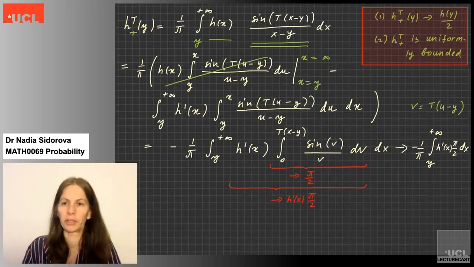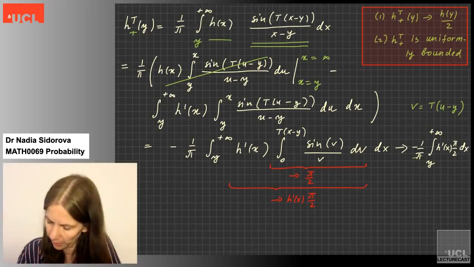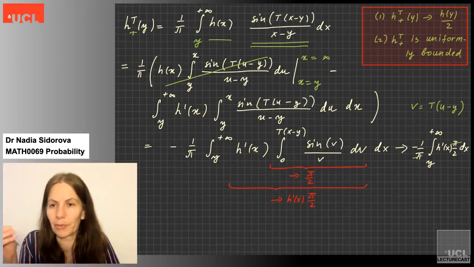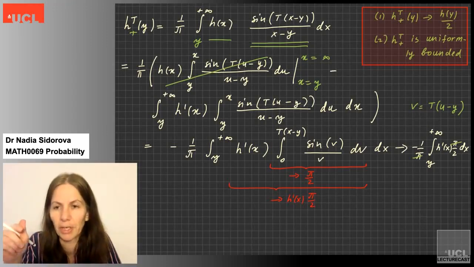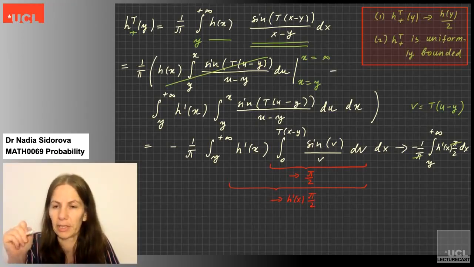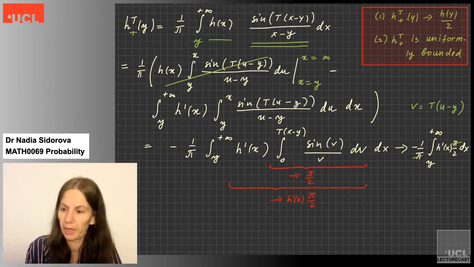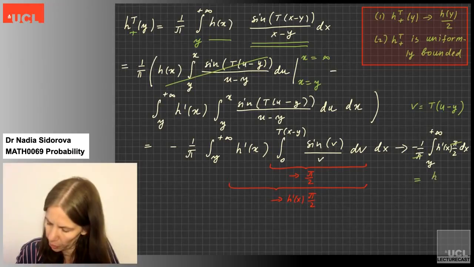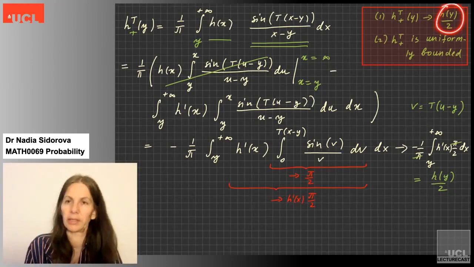If you look at this term, you see pi and pi clearly cancel. And then I'm integrating h prime. It's nice to integrate derivatives because they integrate back to their original functions. So I will have to evaluate h at plus infinity and y. At plus infinity it is 0 because it is compactly supported. At y it is h of y, and I have 1/2 and the minus sign, which do the job for me and give me h of y half exactly as required.